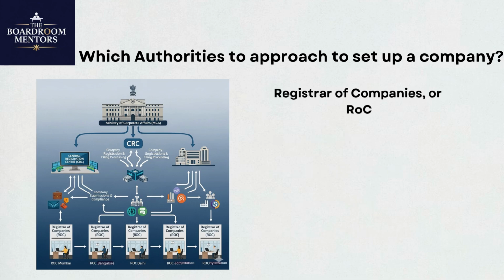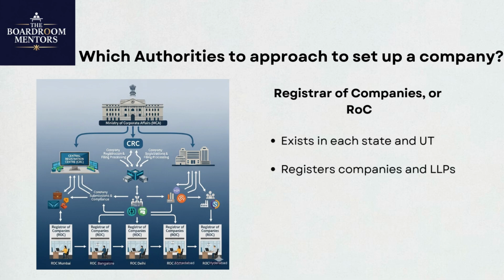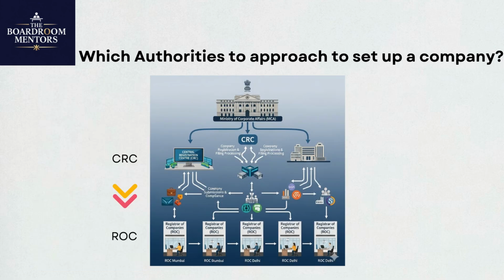Next, you'll deal with the Registrar of Companies. Unlike the centralized CRC, there's a specific Registrar of Companies office for each state and union territory, which acts as the jurisdictional authority for your company. Once the CRC has approved your formation, the ROC takes over. Its responsibilities are much broader. It registers your company, maintains its official records, and ensures the company stays compliant with the Companies Act throughout its existence. In short, you go to the CRC first to get started, and then the ROC becomes your long-term authority for registration and compliance.